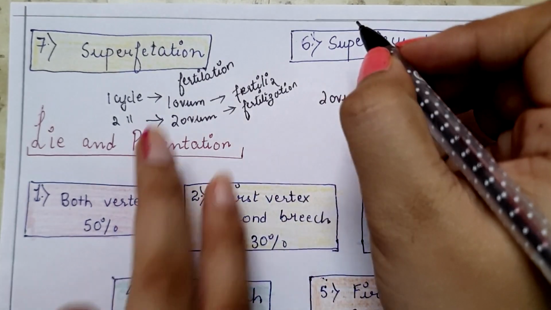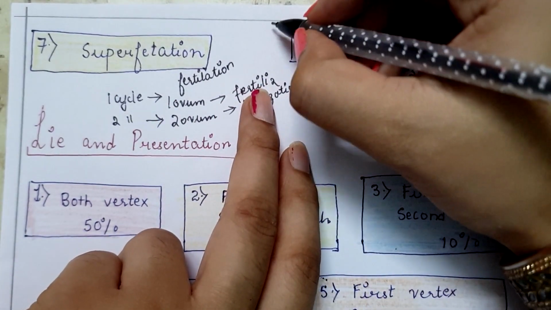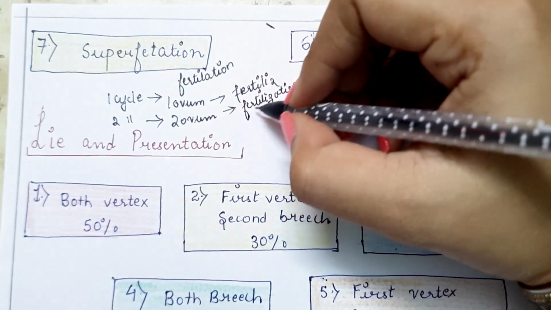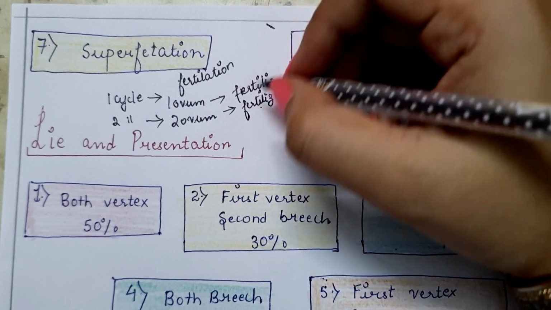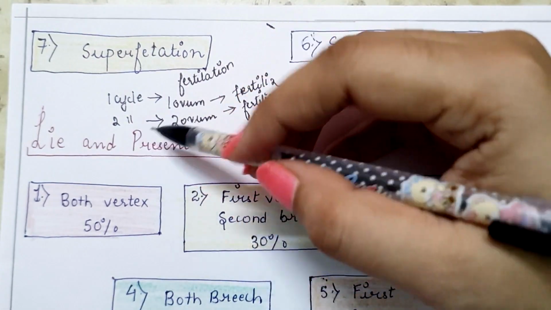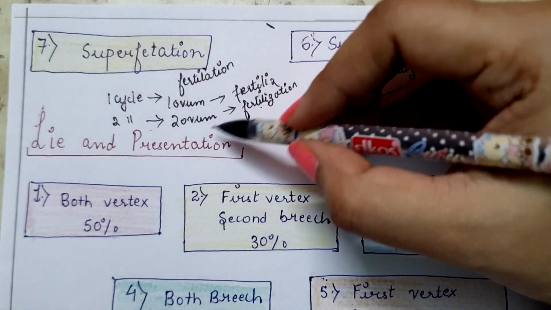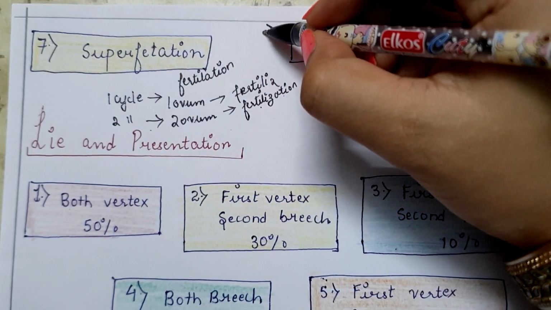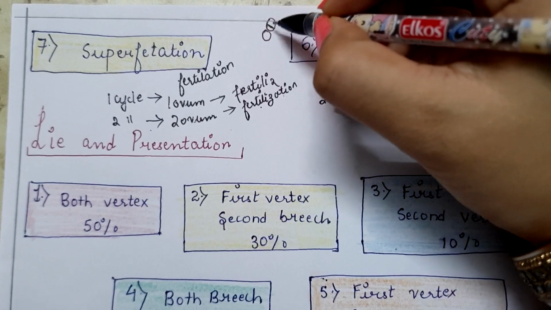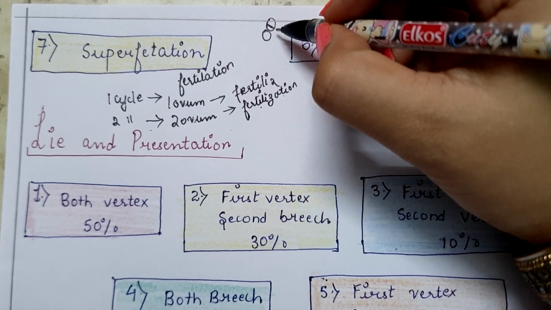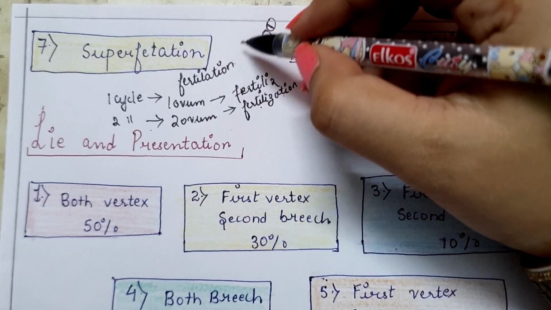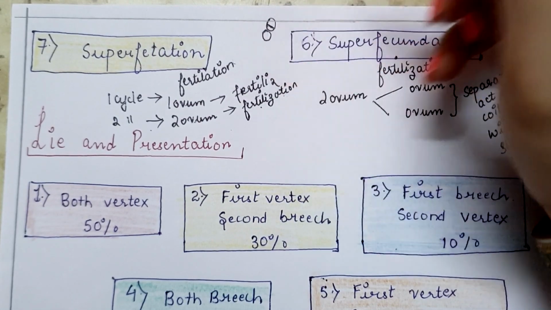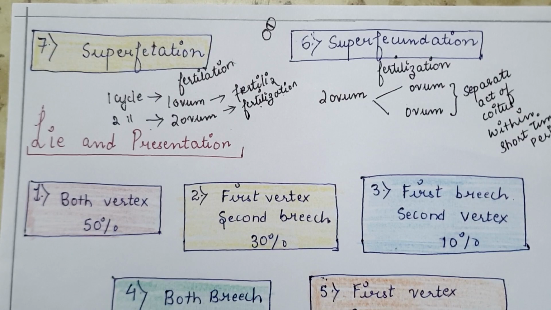So as this first ovum which is fertilized is already implanted inside the uterus, and this second ovum which is released during the second cycle or during the second month is again fertilized and implanted or developed over one another. So this might be possible theoretically. So this might be the cause of dizygotic twins. So that's all about the causes.